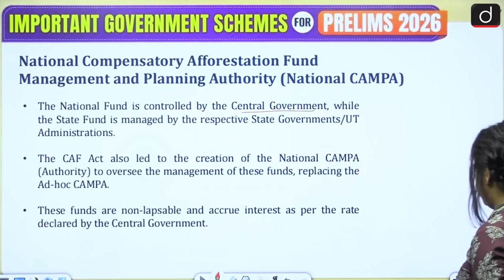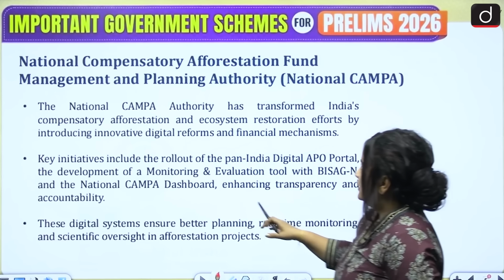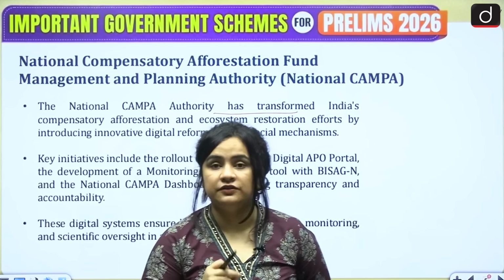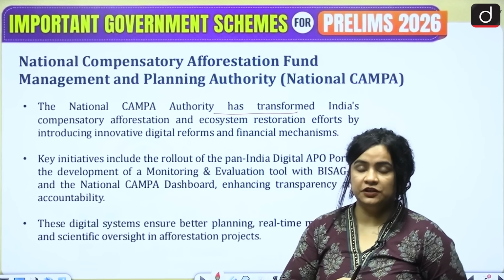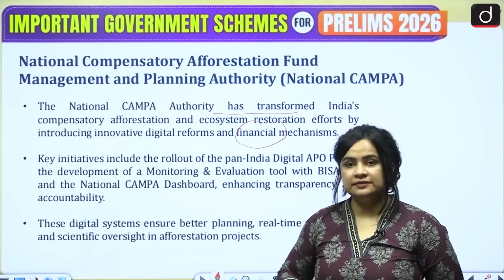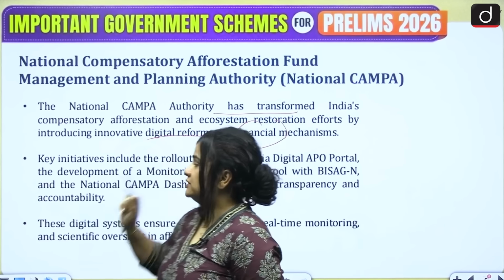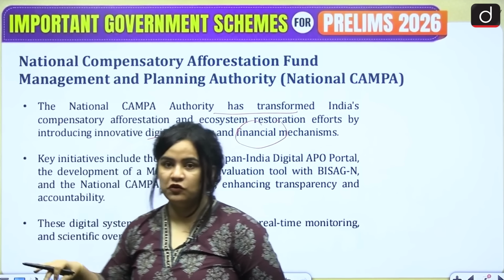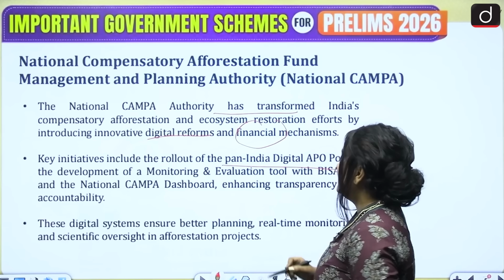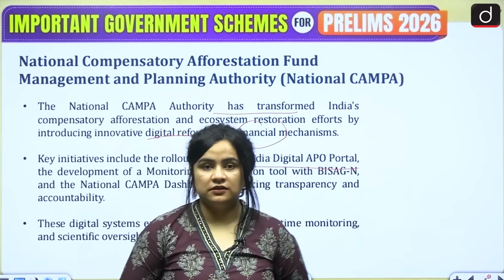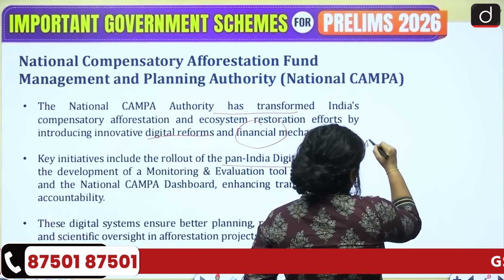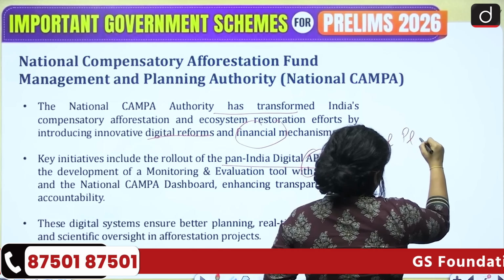Now, National CAMPA Authority has actually transformed compensatory afforestation by introducing certain financial mechanisms as well as by introducing innovative digital reforms. What are those reforms? These include the rollout of Pan-India Digital APO portal. What does APO mean? It means Annual Plan of Operations.